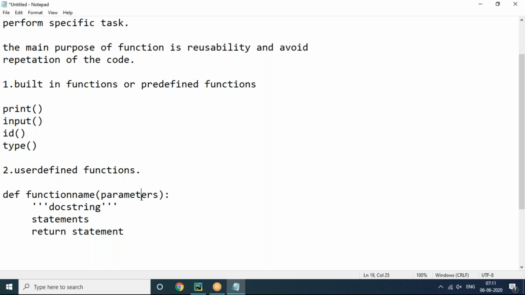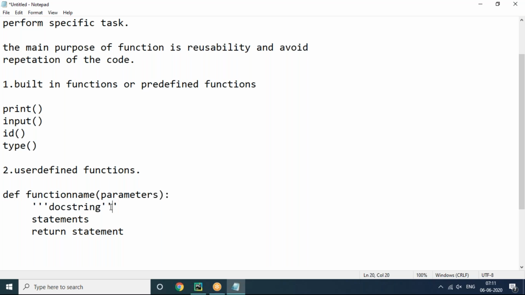And including parameters is optional, not compulsory. We can say these are optional. And the colon is compulsory. This is the end of the function header. So the ending of the function header is indicated by the colon, and the starting of the function header is indicated by def and the function name.